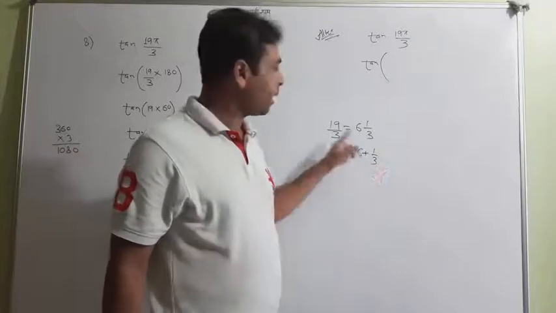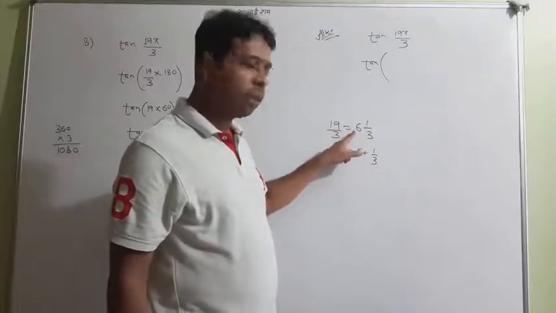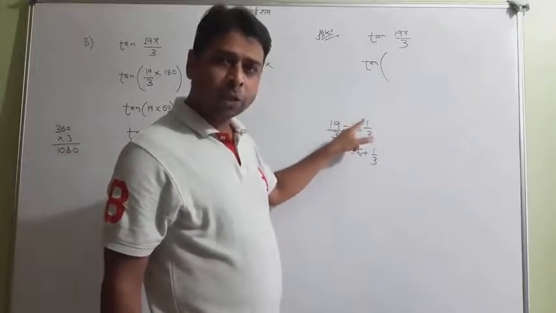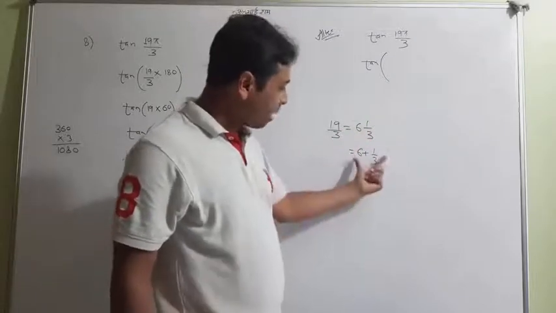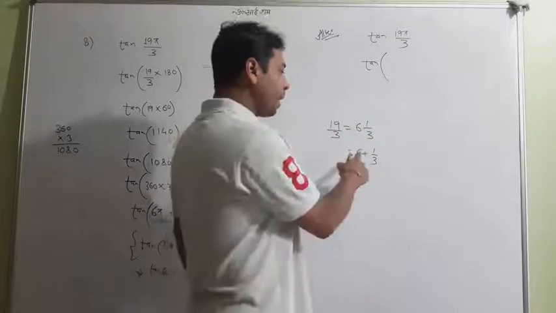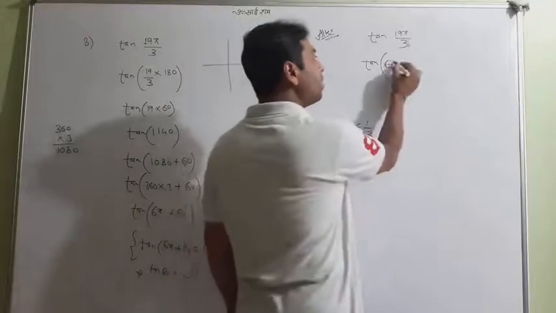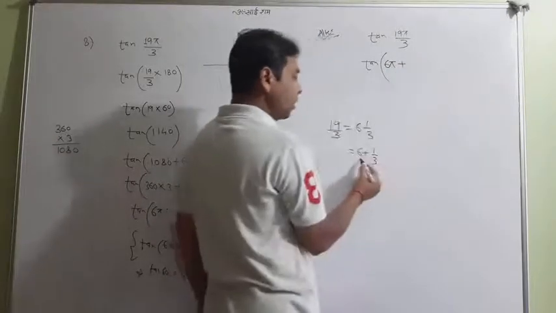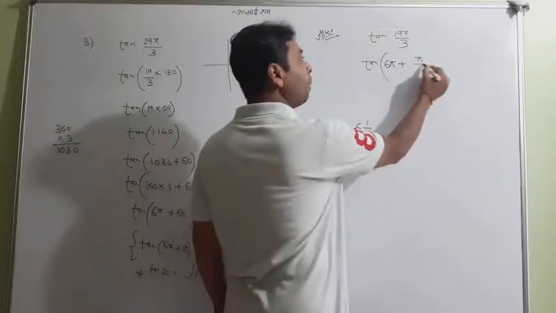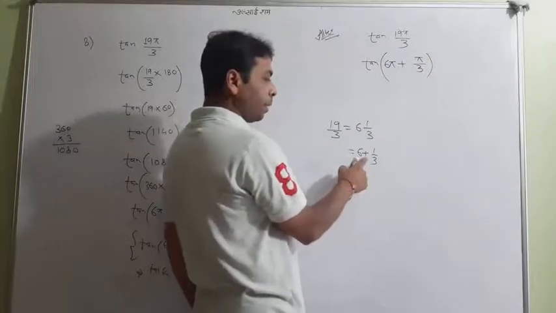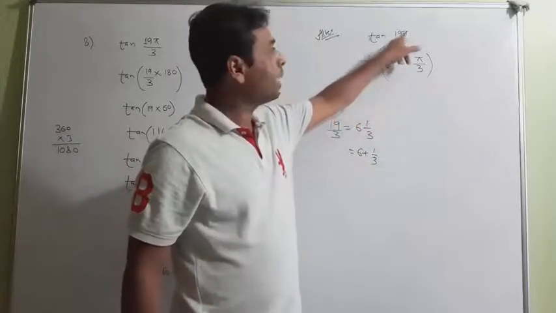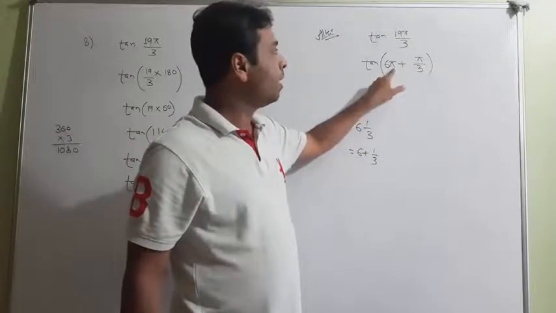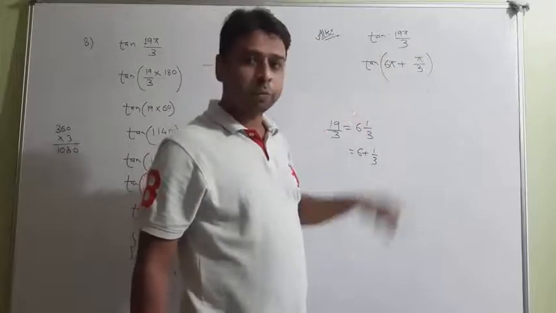One must know that 19 by 3 can be written as 6 whole 1 by 3, and 6 whole 1 by 3 can be written as 6 plus 1 by 3. By the same method, 6 plus 1 by 3, I can write as 6 pi plus 1 pi upon 3. Look at 6 pi plus 1 pi by 3. When you take an LCM now, you will get 19 pi by 3. Look, 6 3s are 18, 18 and 1 is 19. 19 pi by 3 is very similar.